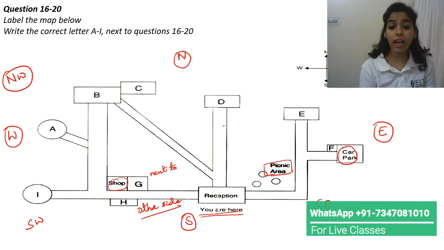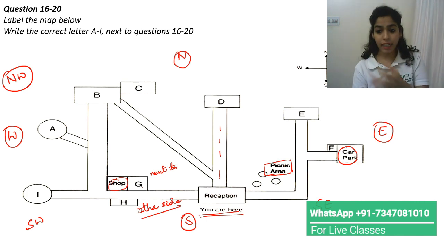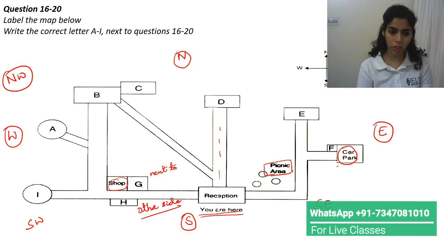If they say along the path, this is along the path. We are going on the path, along the path. We need to take care of this as well. They'll say car park next to this. So we have to listen for prepositions. We'll actually take care of prepositions here in the maps question. So just listen for the exact keywords.